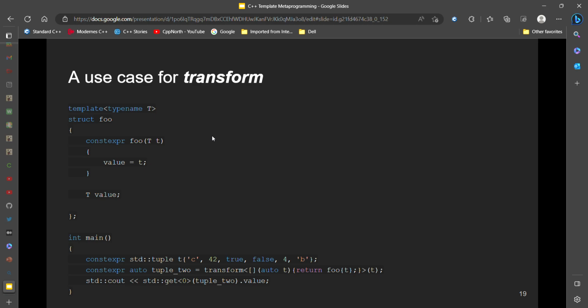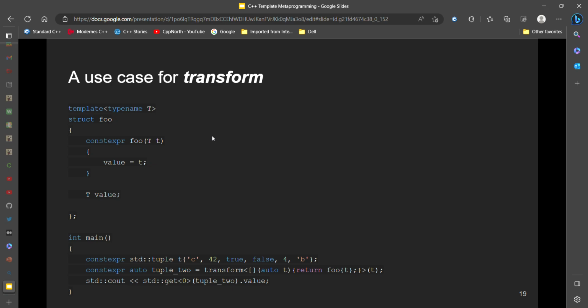So here is a use case for transform. We can have a simple struct Foo that has a constructor that just assigns the value in the constructor to the data member value, and then we can have the main function where we make a tuple t of C, 42, true, false, 4, and b. Then we make a tuple t2, which is that tuple transformed.